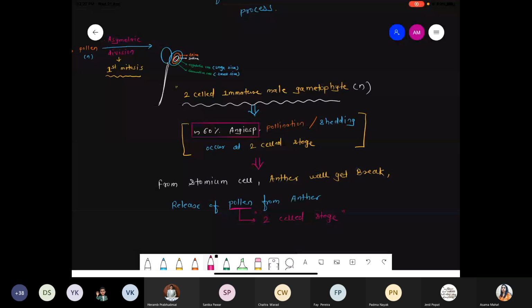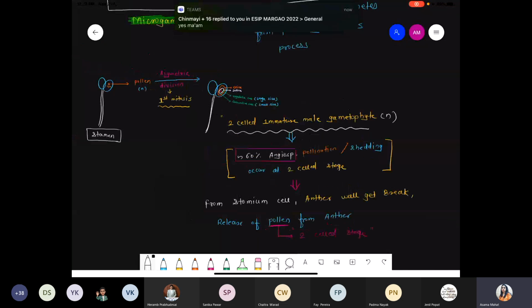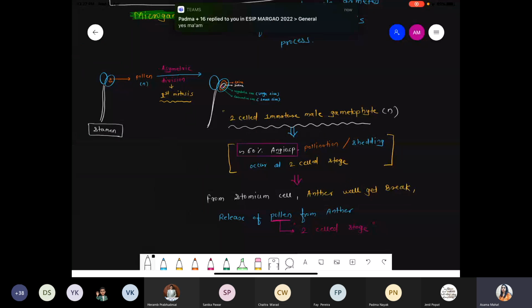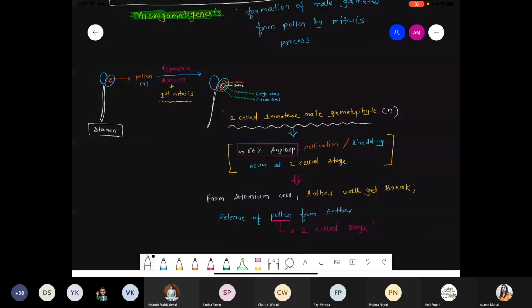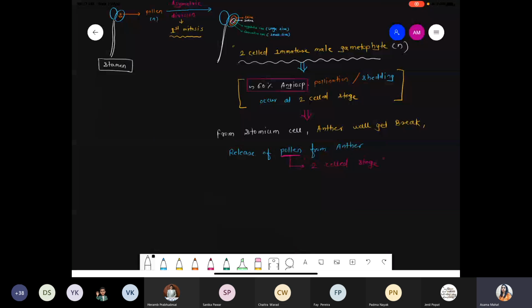Clear? Any doubt from this point? Just try to understand, okay? Because it's a NEET favorite part. Questions are designed from here. So how many percent of angiosperms release pollen when they are at the two-cell stage? 60%. Got it? Okay, fine. Next point.